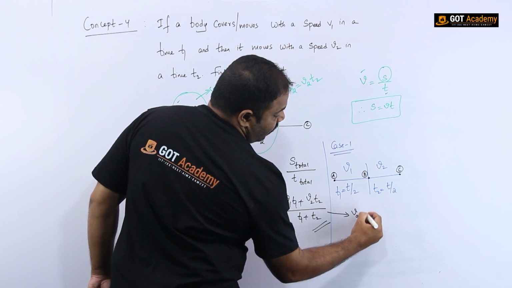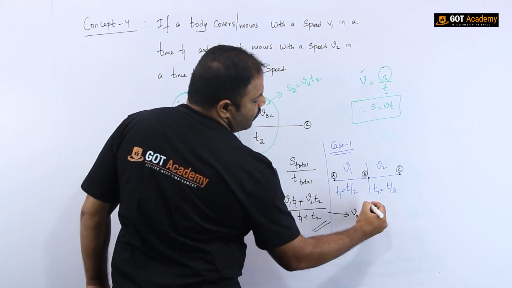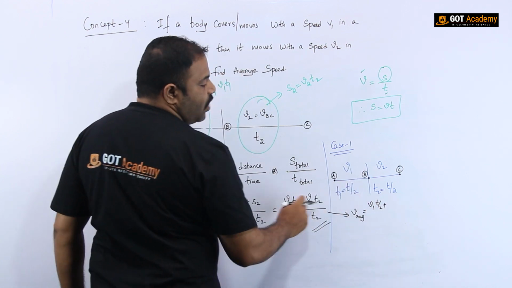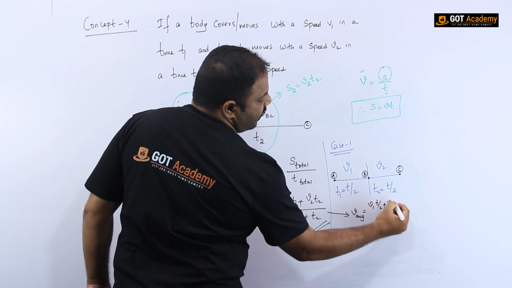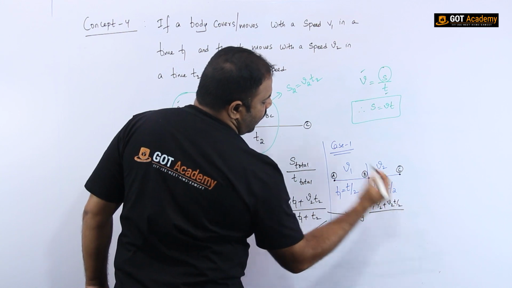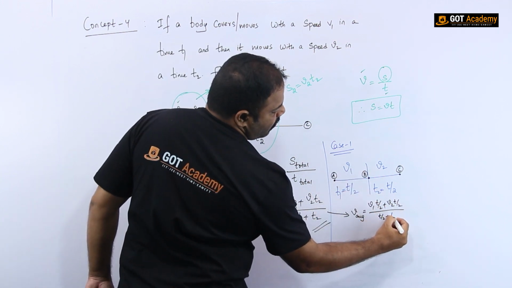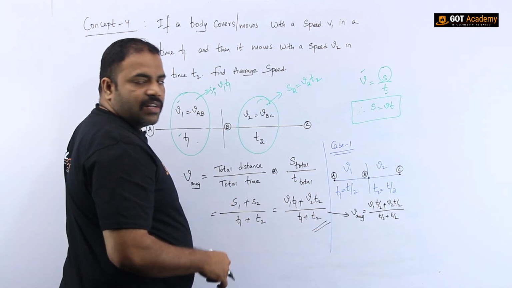Average speed is equal to (v1 t1 + v2 t2) divided by (t1 + t2). So v1 here, t1 is t by 2, plus v2, and here time is t by 2, divided by t1 plus t2, that is t by 2 plus t by 2. So now we have to solve this.